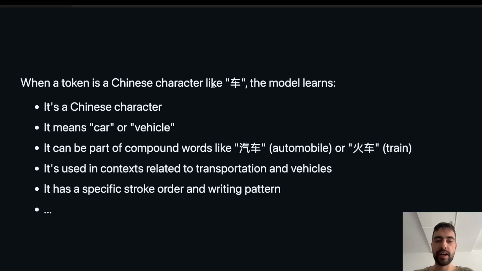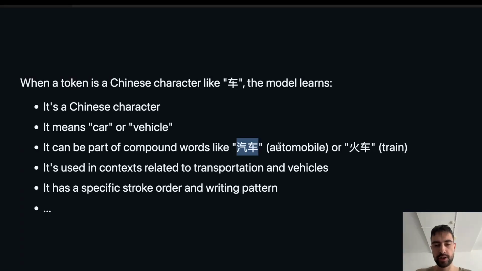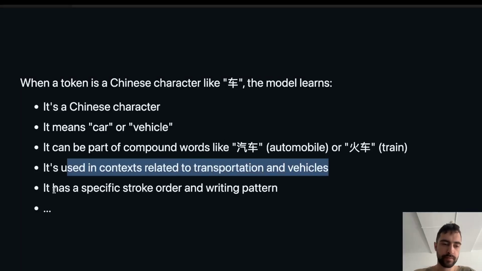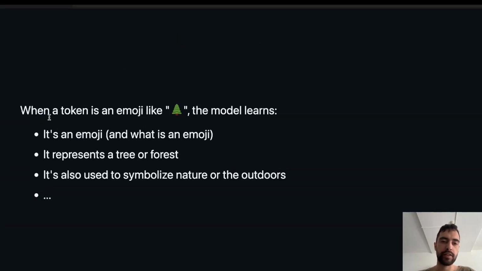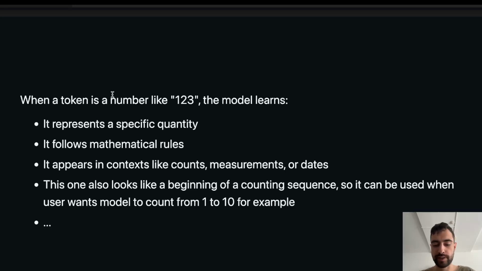So it will see this character that's pronounced "ch", and it will know that it's a Chinese character, and it means car or vehicle. And it can be used to create other compound words. For example, 汽车 or 火车. It's used in the context related to transportation and vehicles. It has a specific stroke order and writing pattern, and many other things associated with this, as it's learning many other things associated with every one of the tokens.